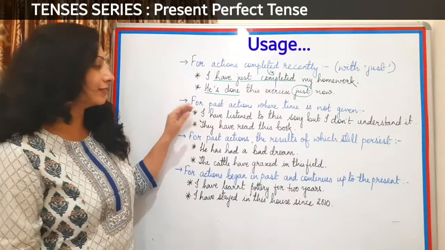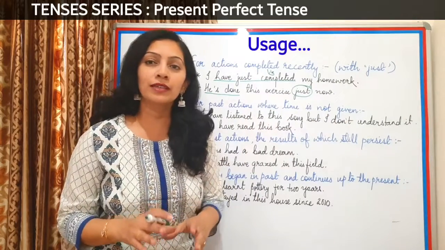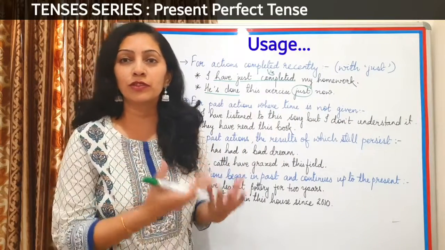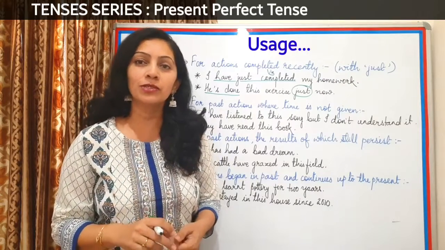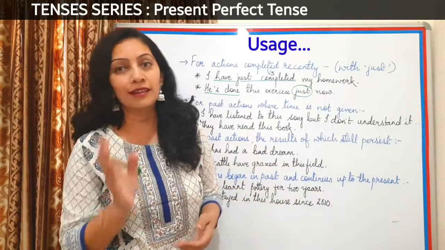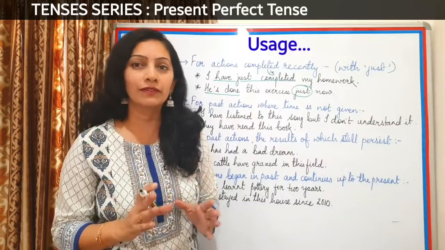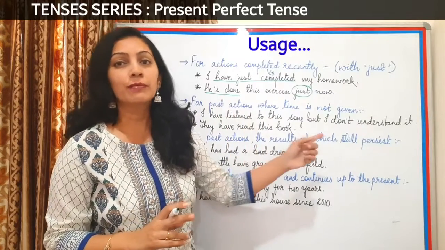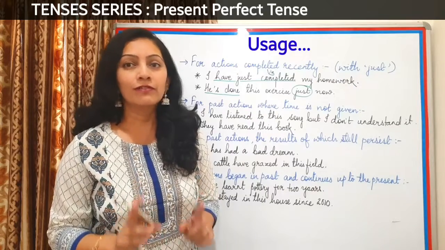The next one says for past actions where time is not given. Now past actions can also be spoken in terms of simple past, but when we talk about actions in simple past, we generally give a time reference like yesterday, last week, last month, last year. Some sort of time reference is given there. But if we are using present perfect, then we will not give the time reference. The time is not defined there.